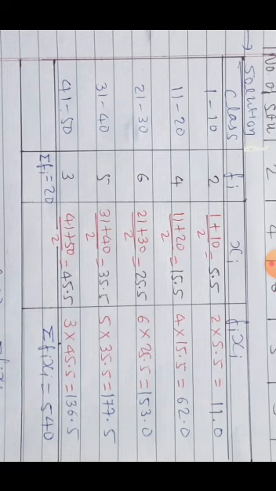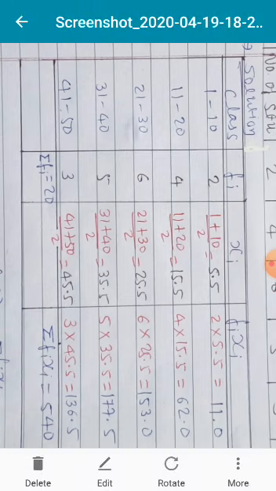Now there is no need to find the remaining xi. You can notice a 10, 10, 10 increase in upper boundary or lower boundary, so just add 10 everywhere. So 5.5 plus 10 is 15.5, plus 10 is 25.5, plus 10 is 35.5, plus 10 is 45.5. So every time find the first one and write down the remaining by adding the class size.